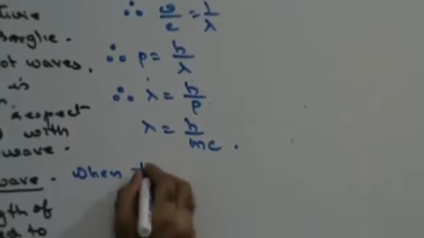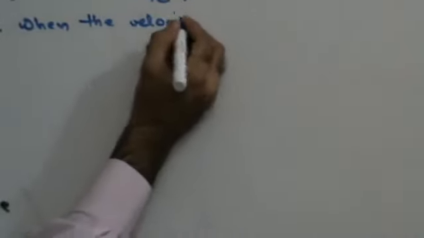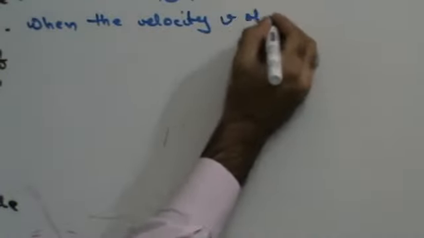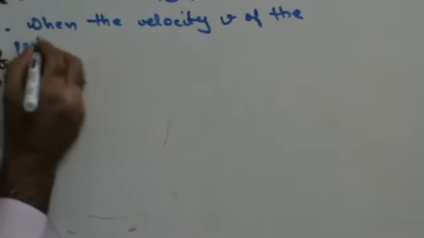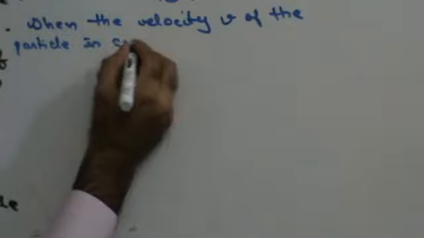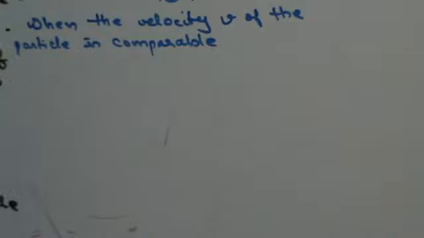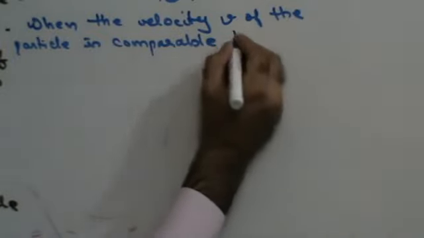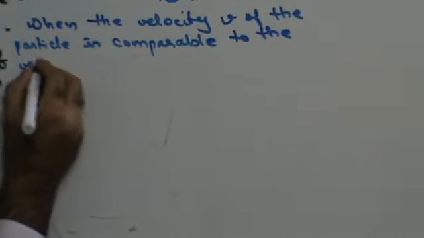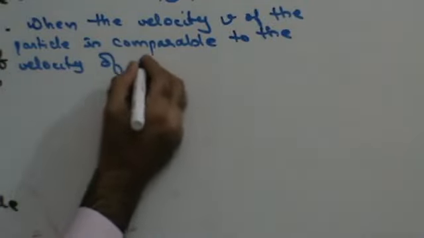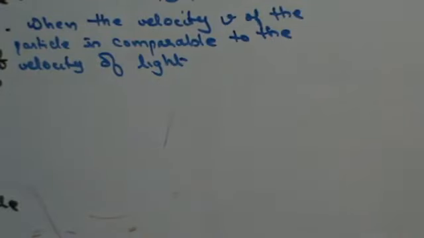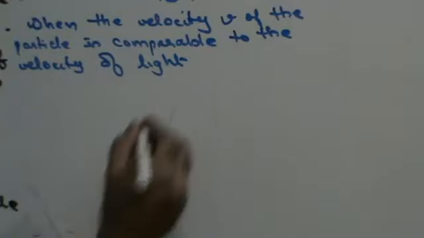I can say that when the velocity v of the particle is comparable to the velocity of light, then the mass is called the relativistic mass.